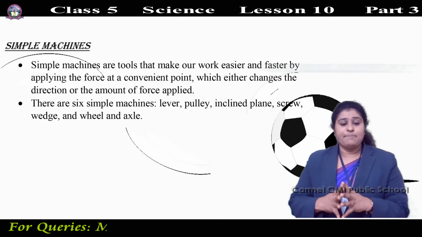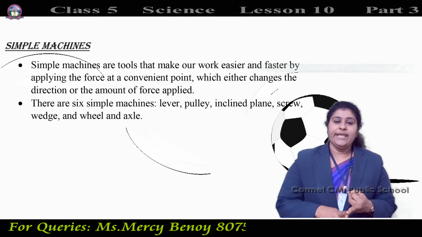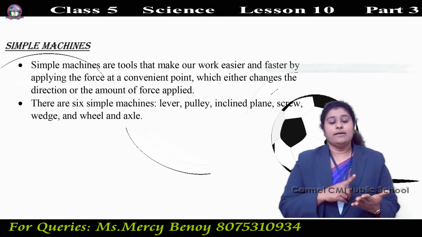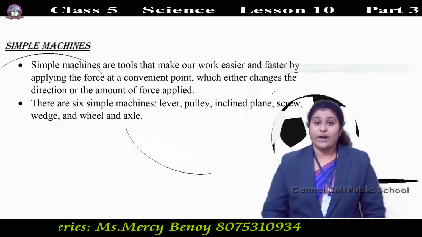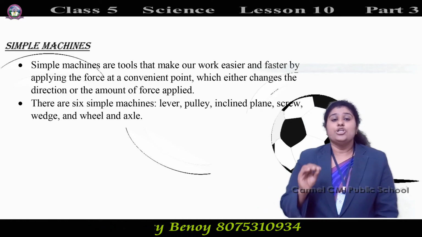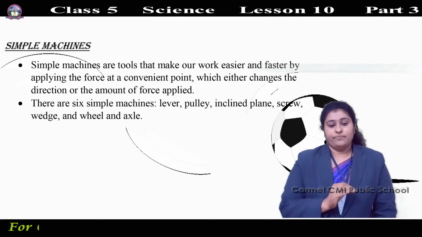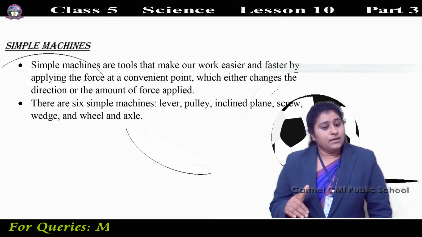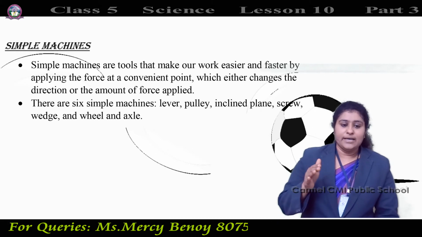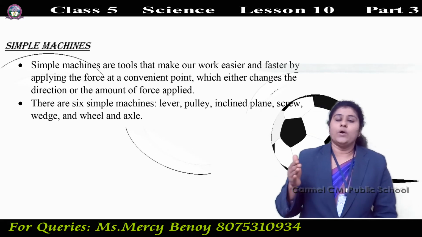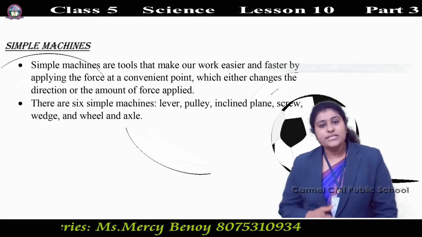There are 6 types of simple machines. They are lever, pulley, inclined plane, screw, wedge, and wheel and axle. So what are simple machines? Simple machines are tools or instruments that make our work easier and faster by applying a force at a convenient point, which changes the direction or the amount of force applied.